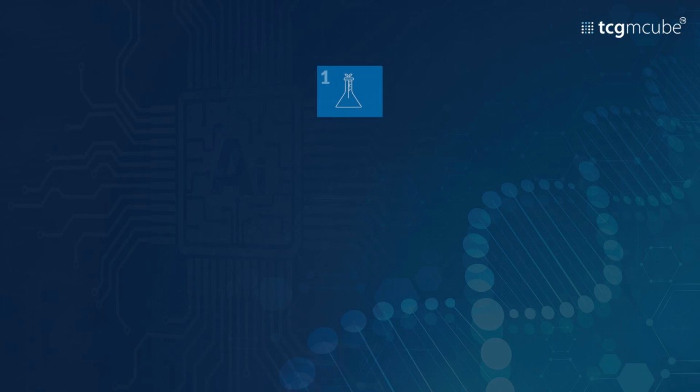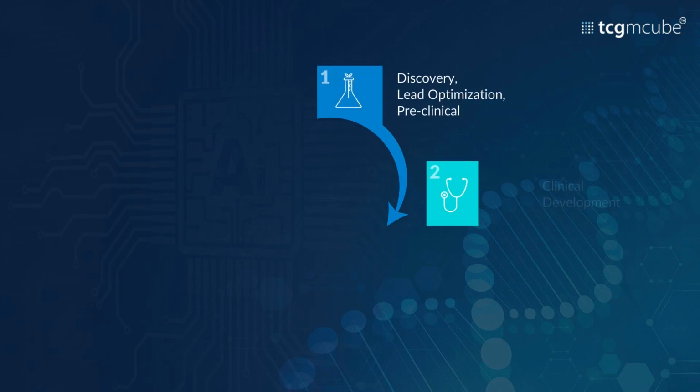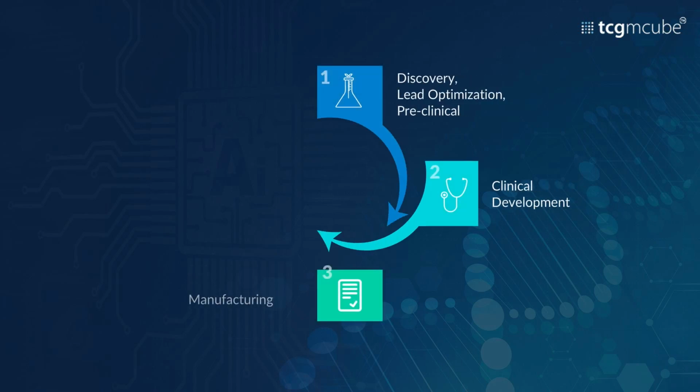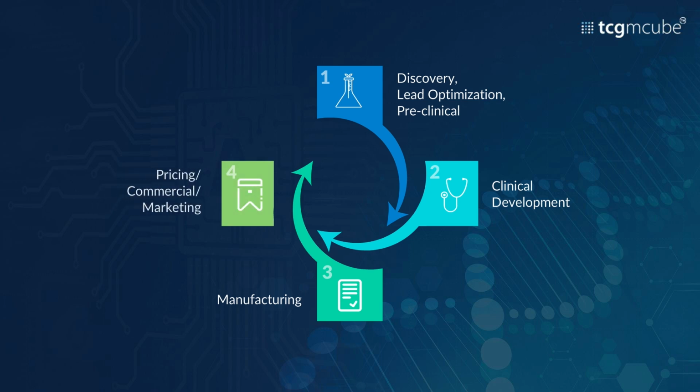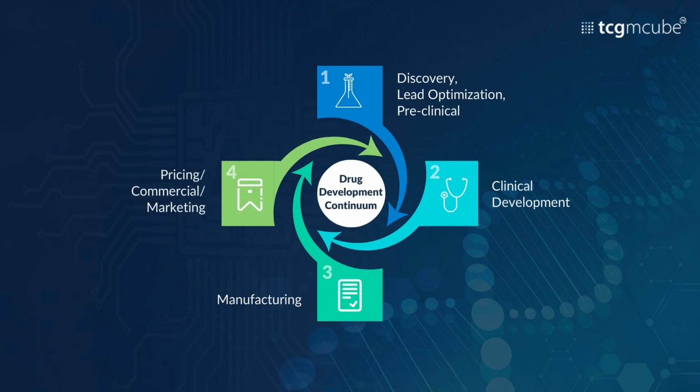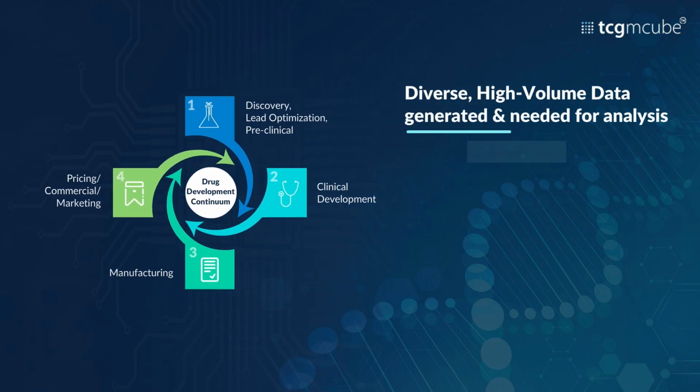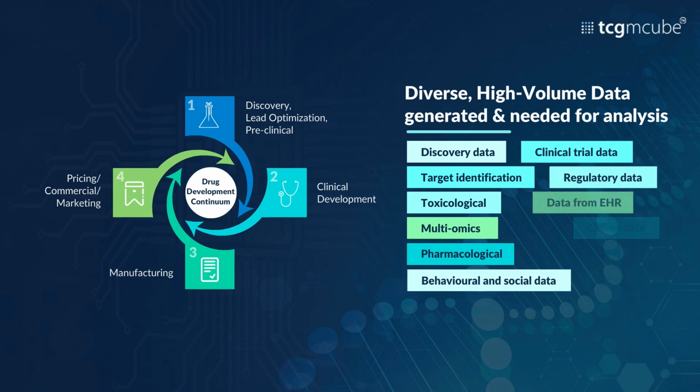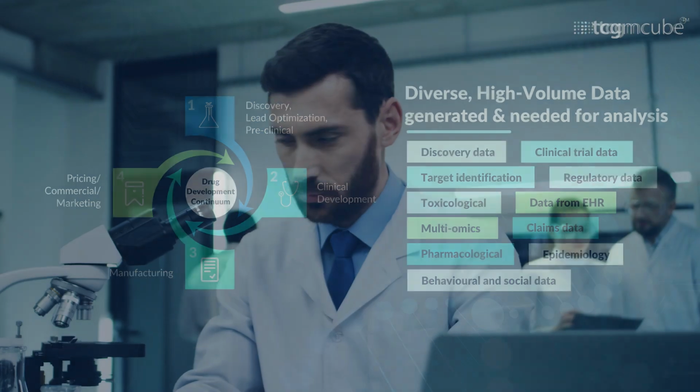In the pharma and biotech industry, vast amounts of data are generated daily across the entire drug development continuum, from discovery and lead optimization to preclinical and clinical development, commercial and manufacturing stages. Despite the staggering volume of data, much of it remains proprietary and unpublished, especially data from drugs in development and failed drugs. This information, although valuable, is often inaccessible to researchers and clinicians in general.